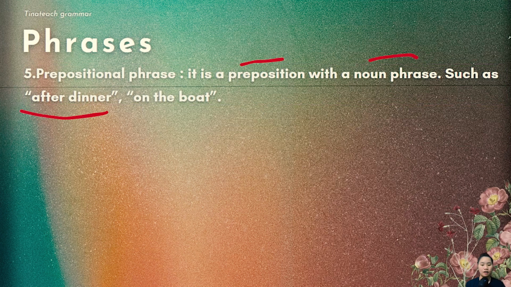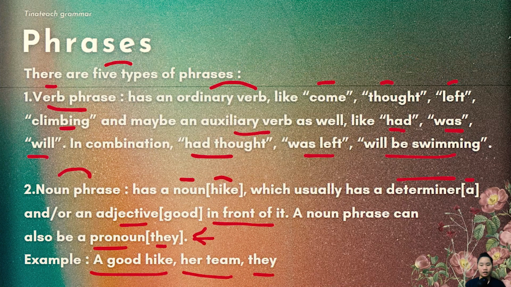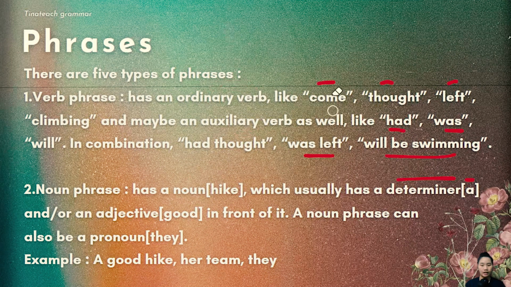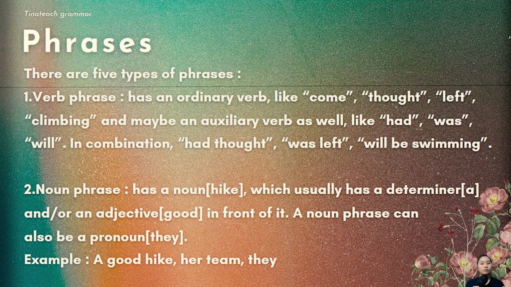Okay? Now that we've gone through all 5 of them, let's go back and review from the beginning. Let me just clean this up real nice so we don't get any confusion. All right, and I'm going to speed up how I talk a little bit because I've talked slow before. Now it's time to be a little bit quick. There are 5 types of phrases. The first type is a verb phrase.